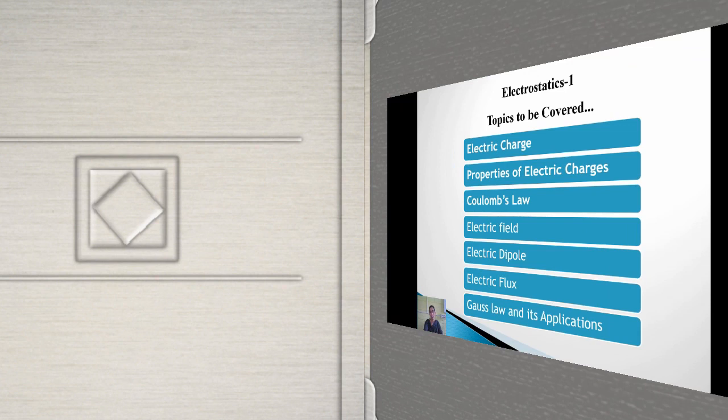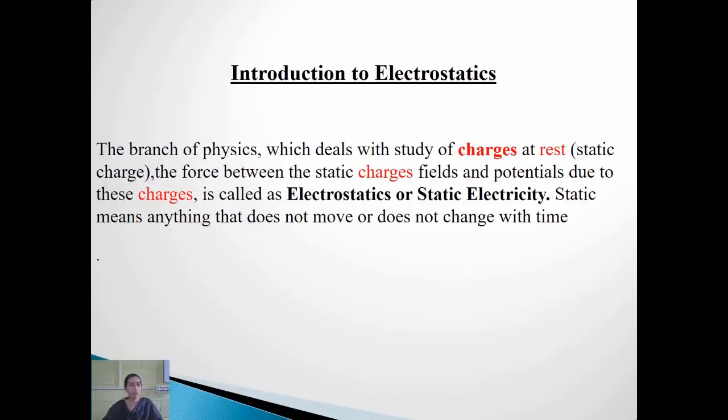So let us begin. All of us have the experience of seeing a spark or hearing a crackle while taking off the clothes, especially a synthetic cloth during summer. Or you might also have experienced an electric shock while holding the door of a car, or a very simple example I can say is thunder lightning you might have seen, right?